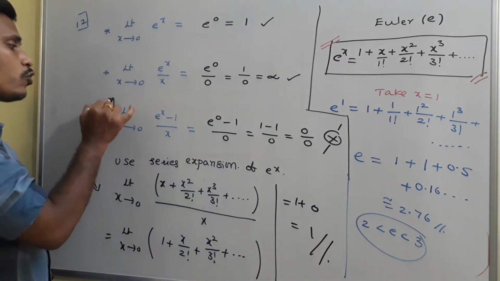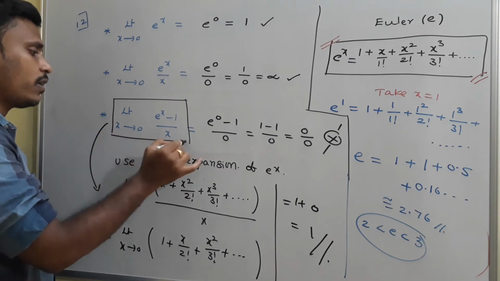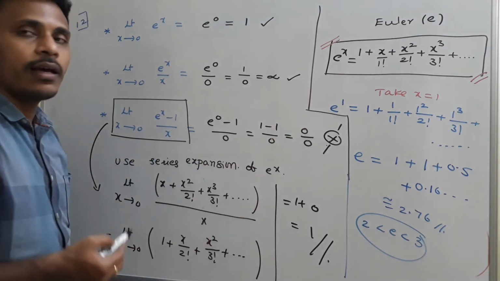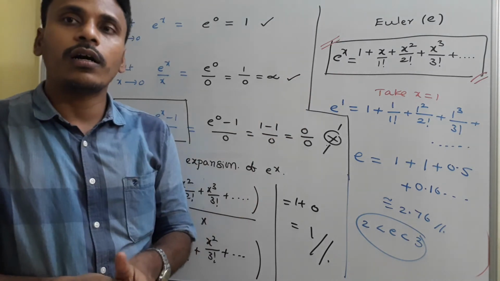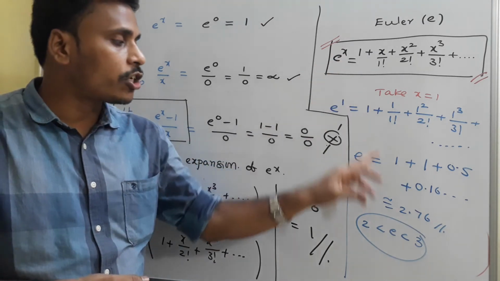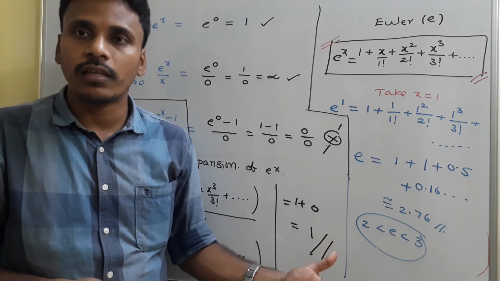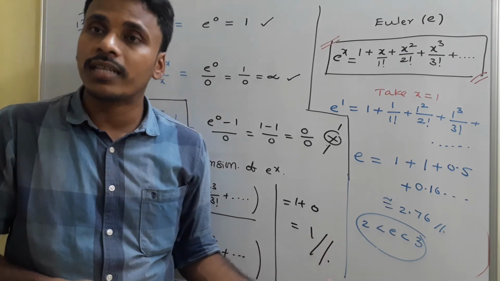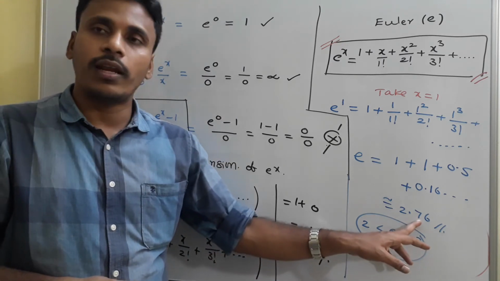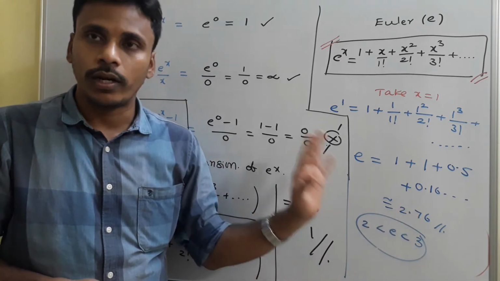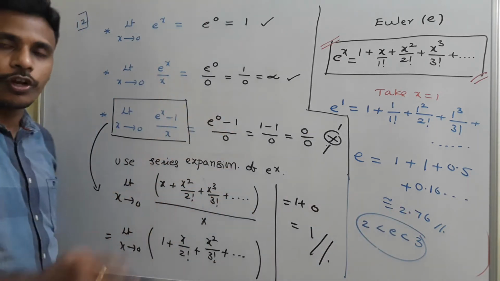So for limit x tends to 0, e power x minus 1 by x is not an indeterminate value, its limit value is 1. And we find that limit value as 1 with the help of Euler's expansion. Okay, and as a context, along with the Euler's expansion, I mentioned the Euler's constant e also. e is a number, just like 2, just like 3. e is also a number, but it is an irrational number because we don't know the number exactly, and approximately its value is 2.76, which is in between 2 and 3. So at the end, this is something about Euler's constant and Euler.